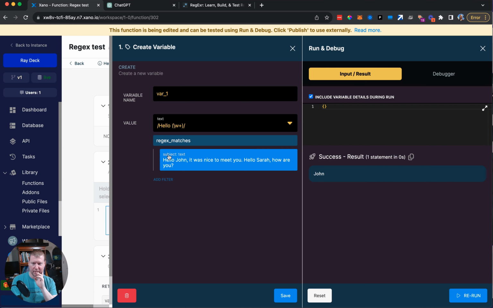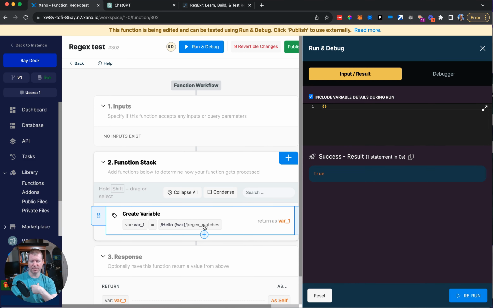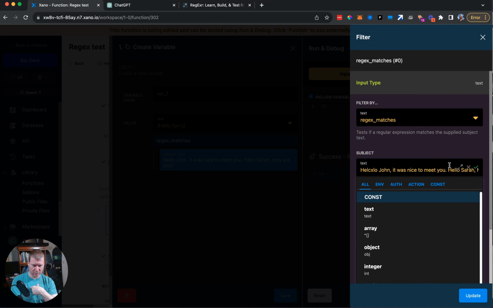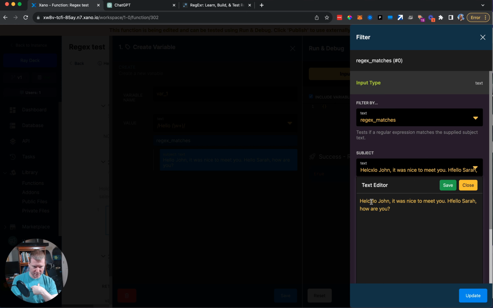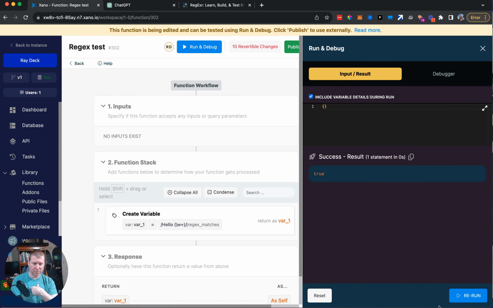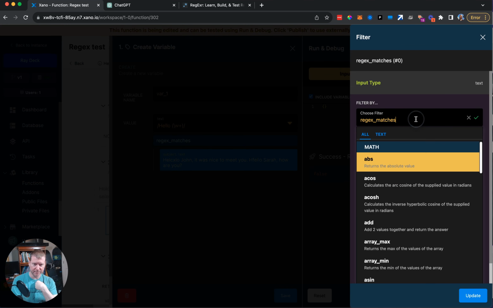And then, similarly, if I just do regex matches, I do paste of the same string. In that case, I want to remove the last thing because this will return me a Boolean, true or false. To illustrate, see, true because it matches. If instead I made sure it just did not say hello by corrupting each of the words hello, by saying Hexlo and Hefilo, Sarah, right? Now nobody's being said hello to, save, rerun, and you see now it turns false. So that's the way I can use the matches to the equivalent of a has record.